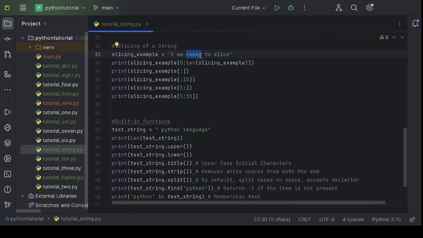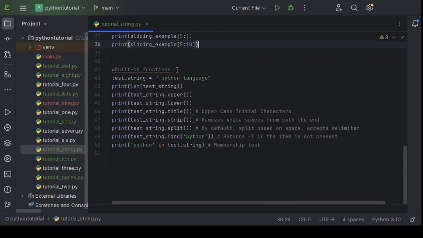There are built-in functions in string. I have created a new string to understand all the built-in functions of a string in Python. Len is used to fetch the number of characters present in a string. All these spaces will also be counted as characters. Using upper, we can change the case of each and every character in a string, so everything will be in capital. Using lower, we can convert all the characters into lowercase. Using title, we can make the initial character of each word capital.